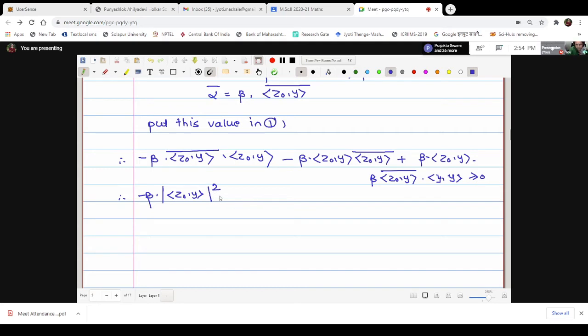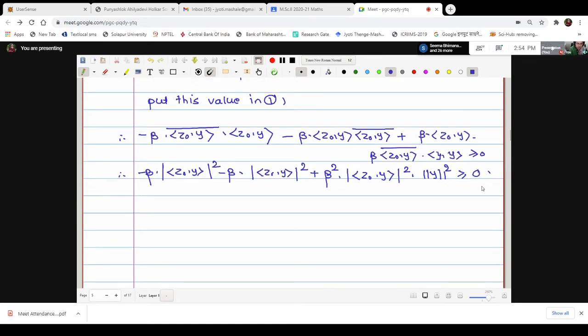Similarly beta, here also the same term, therefore this is modulus square inner product z naught with y square. What about the last term? The last term has two scalars beta and beta, which will be beta square. Again the same logic, modulus inner product z naught with y square into norm of y square, which is greater or equal to 0.